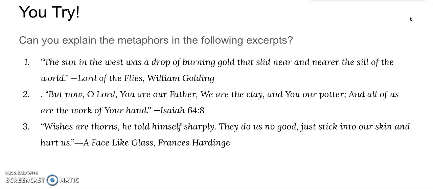Now you try. Can you explain the metaphors in the following excerpts? The sun in the west was a drop of burning gold that slid near and nearer the still of the world.